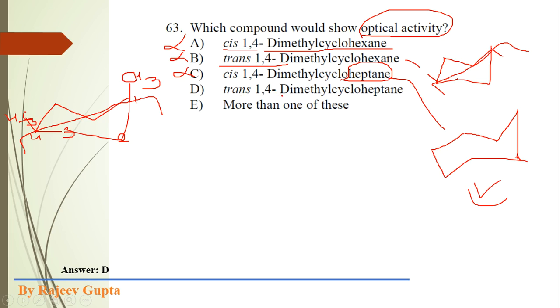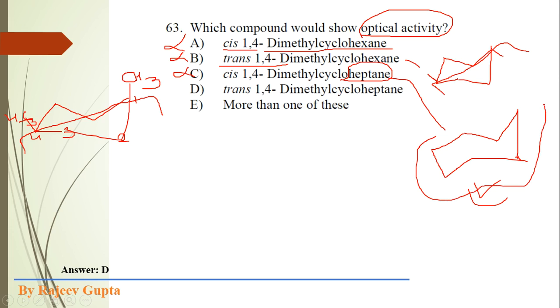Now trans 1,4 dimethyl cycloheptane. Again we see the structure of cis 1,4 dimethyl cycloheptane.